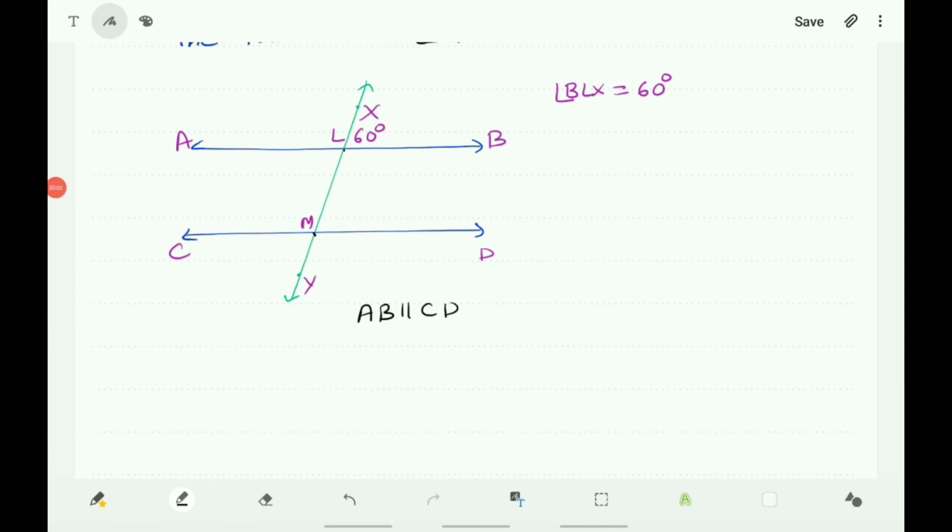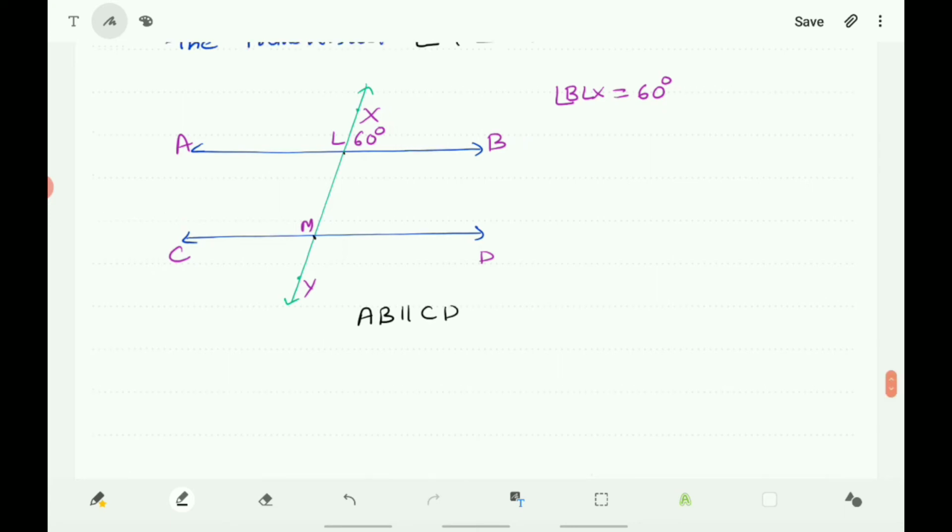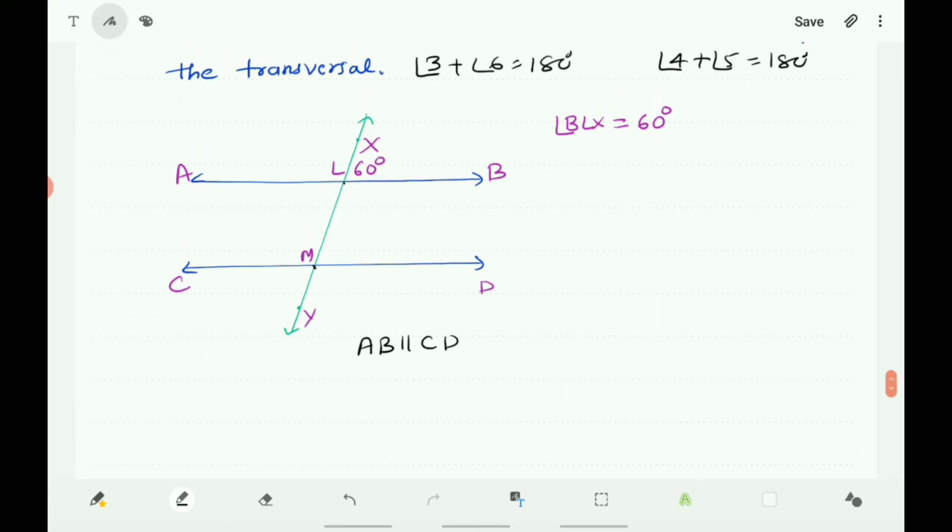See this figure. Here AB is parallel to CD and XY is a transversal intersecting AB at L and CD at M. And here one angle is given, that is angle BLX is equal to 60 degrees. By using the properties of pairs of alternate angles, pairs of corresponding angles, and also by using the properties of vertically opposite angles, let us find out the remaining angles.